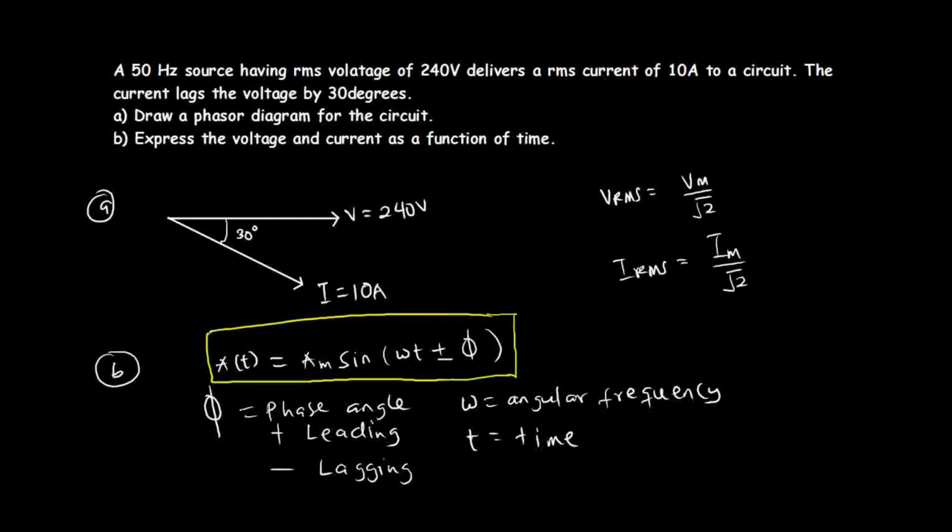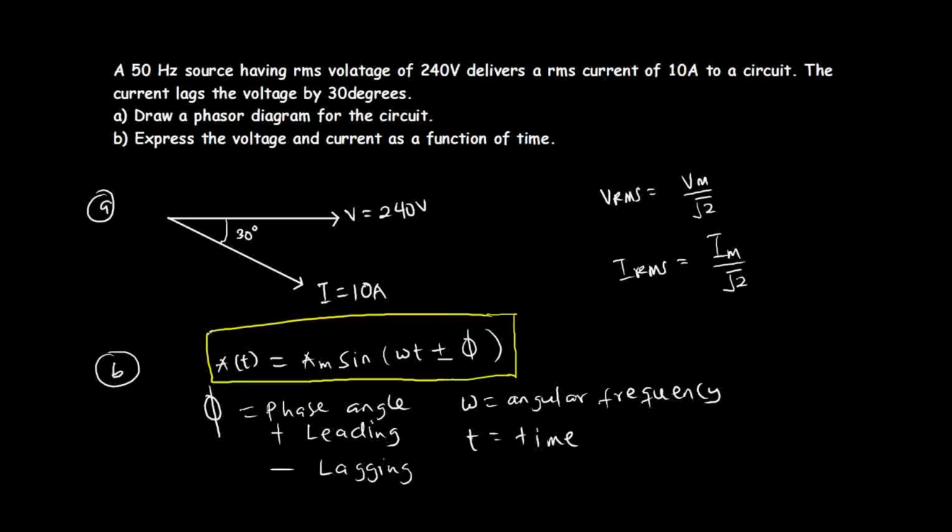If you don't understand how I was able to get this formula, then you can watch my video on how to derive the formula for the root mean squared of a sinusoidal voltage or current. I have the link in the description so you can check it out. So these are the formulas for the VRMS and IRMS of a sinusoid.